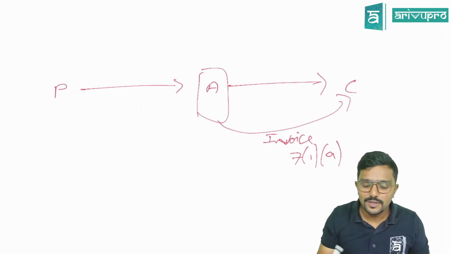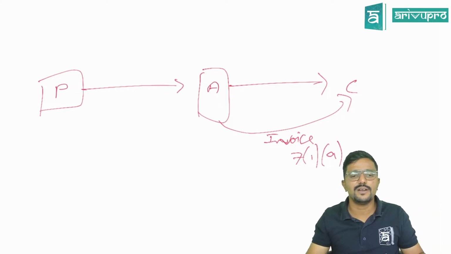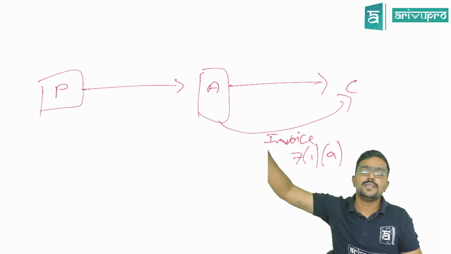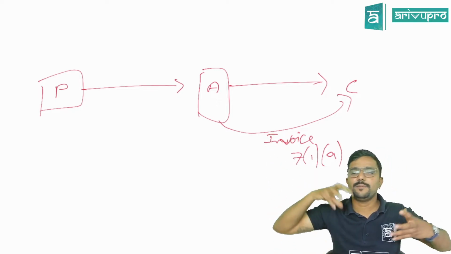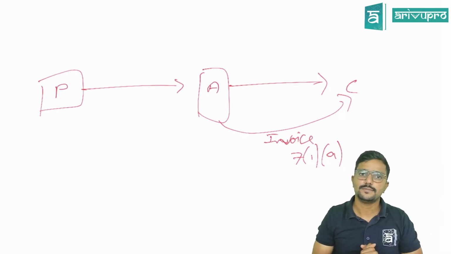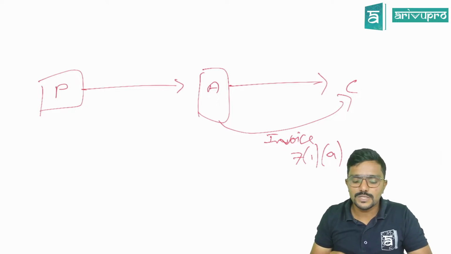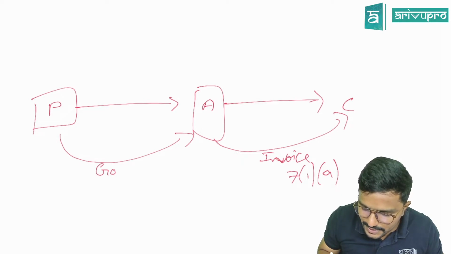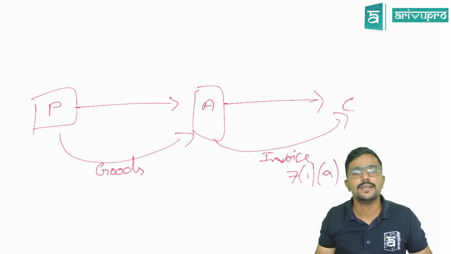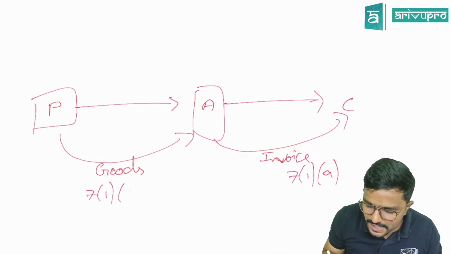But now principal has sent the goods to the agent. Normally it is not a supply, because what the agent will do, he will sell the goods to the customer, and out of whatever he has collected from the customer, he will keep his part and give the balance to the principal. Agree? So it is a sale which has happened through agent. But when the goods are transferred from principal to agent, it is a supply as per 7(1)(c) para 3.